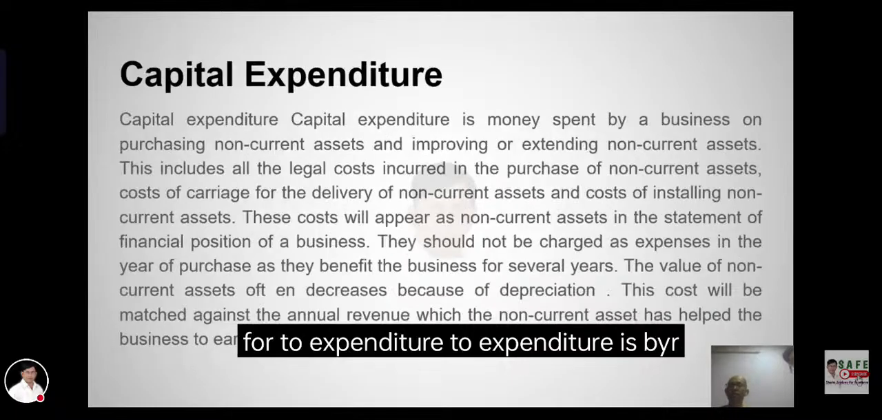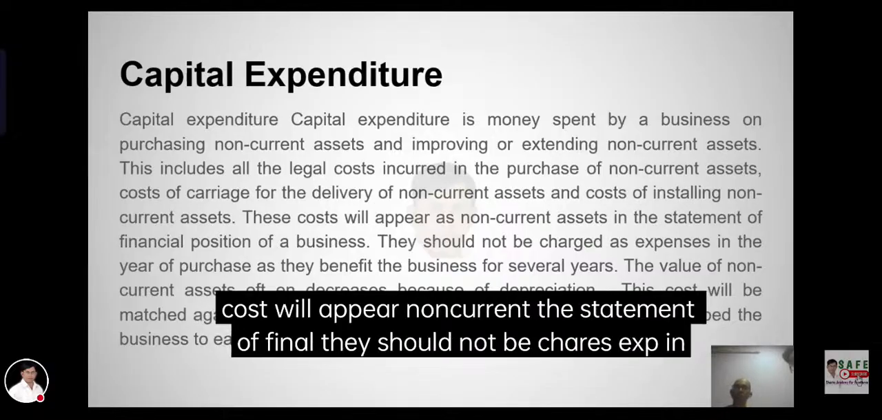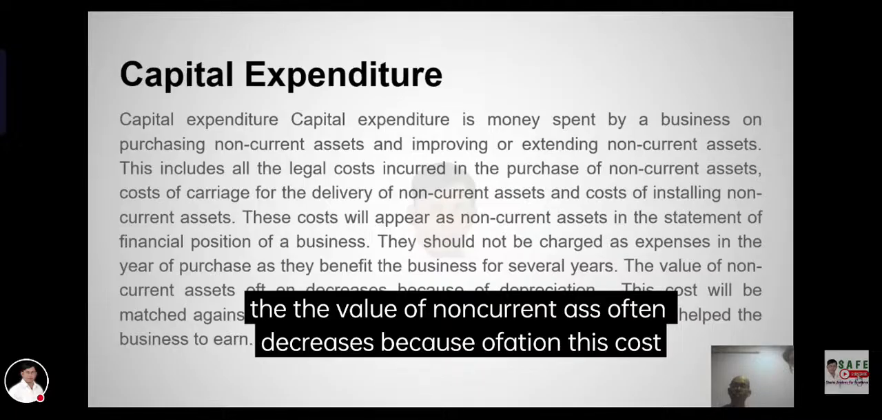Capital expenditure. Capital expenditure is non-current expenses. Normal limit cost of current. After current, non-current expenses. These costs will appear in non-current expenses. They should not be charged with this. The value of non-current assets often decreases because of this cost.